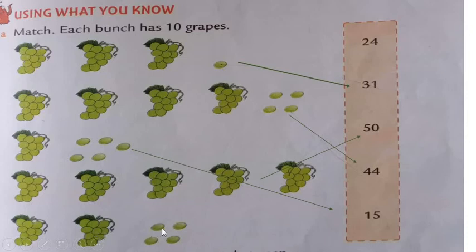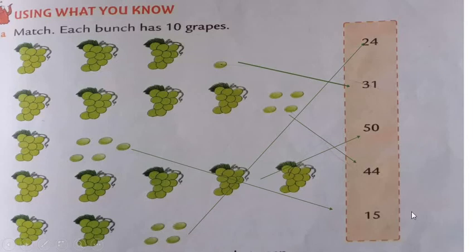And we have to add 4 more to it. So, 20 plus 4: 21, 22, 23 and 24. So, we can say that here we have 24 grapes. Match it with 24. Okay? Have you understood this?